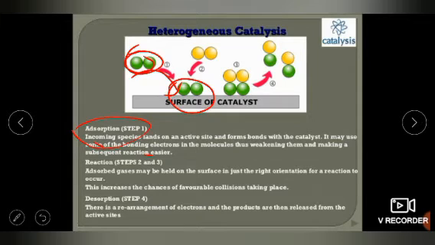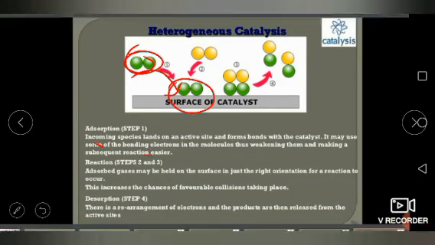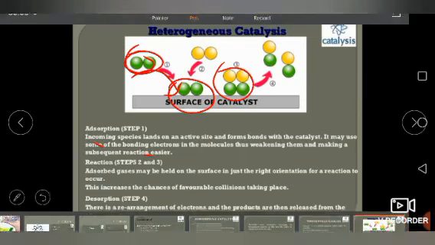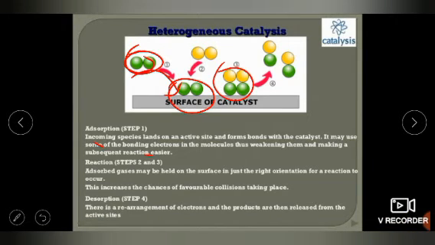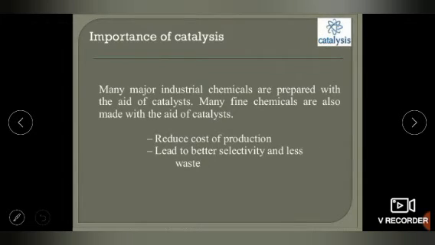And later on the detachment is there, the desorption process, the last step. There is rearrangement of electrons and the product is then released from the active site. So you can see here, one green, two blue, yellow is going to attach in the proper way. Yellow and green attach, and after that yellow and green detach. So the AB product is formed from A and B. This is the mechanism of heterogeneous catalysis.